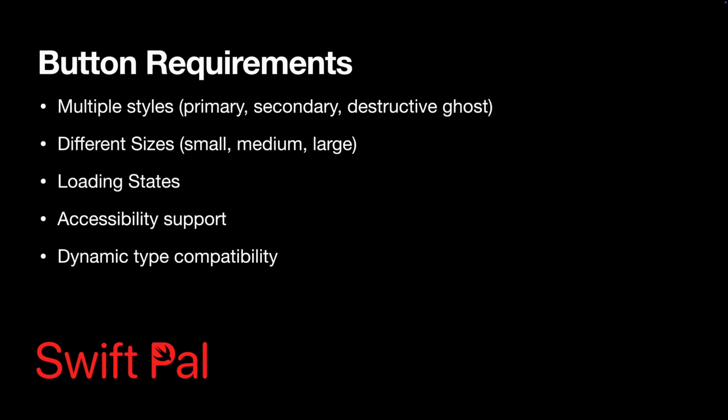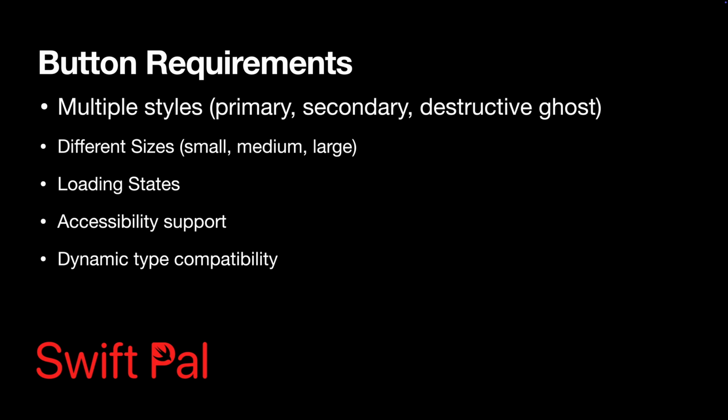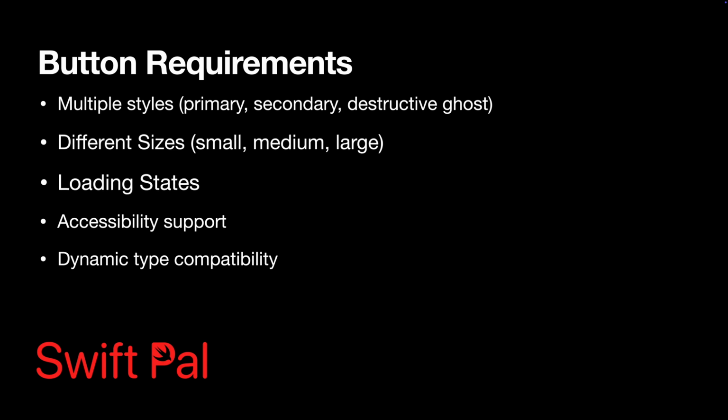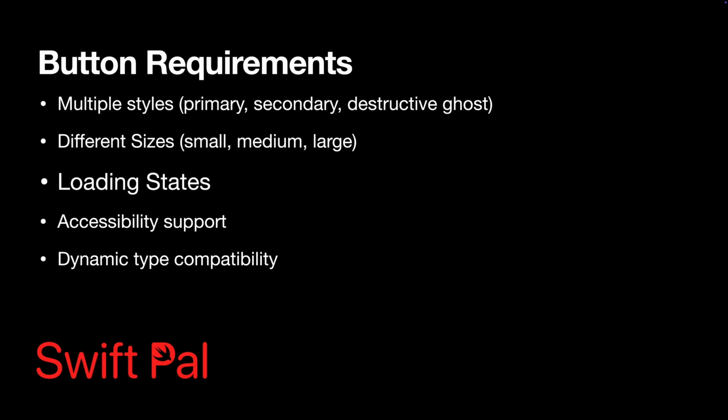But before we build the button, let's talk about what it actually needs to support. We want multiple styles like primary, secondary, destructive, and ghost. Each one should look different but still follow the same structure. We also need different sizes, small, medium, and large, so we can use the button in different contexts like toolbars or full width actions. It should support loading states, so if something's in progress, we can show a spinner instead of the label.